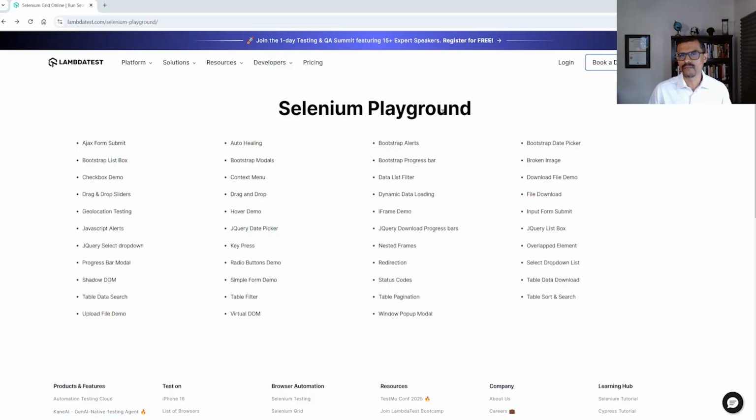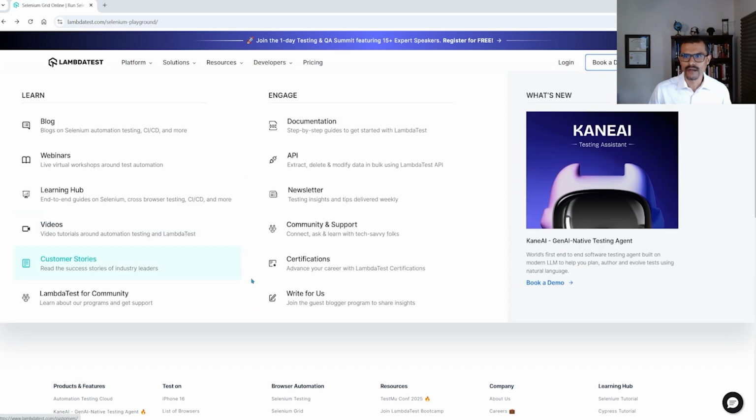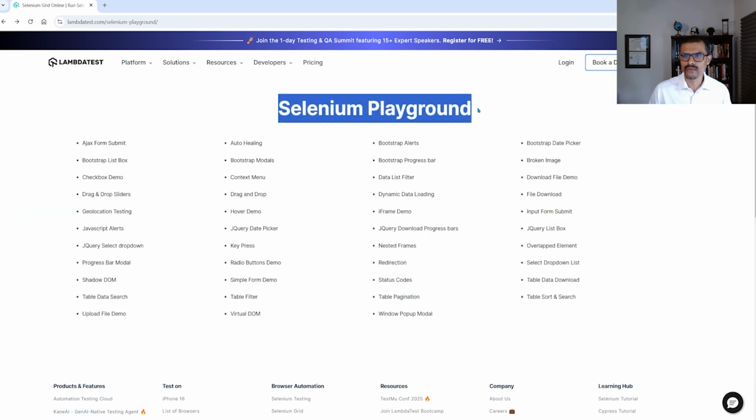This is the website that we're going to be using in today's example. This is the Selenium playground in LambdaTest. And some of the things that we're going to do here, for example, is to check that this button is present. There are other things, for example, this title. We can also check these links to make sure that they're having the proper URL that they're going to send the user to when they click on it, and many other things.